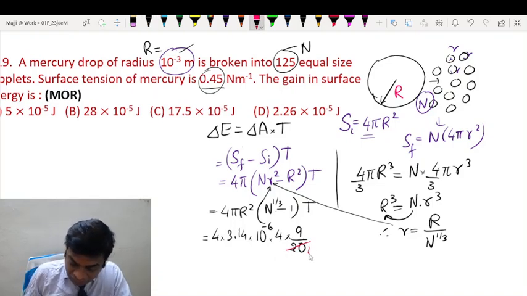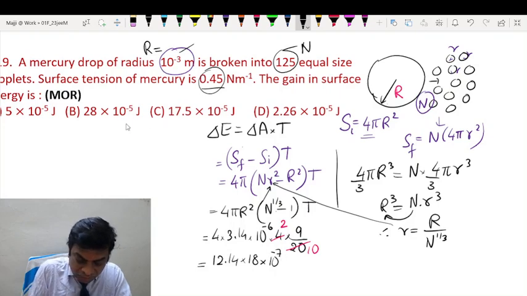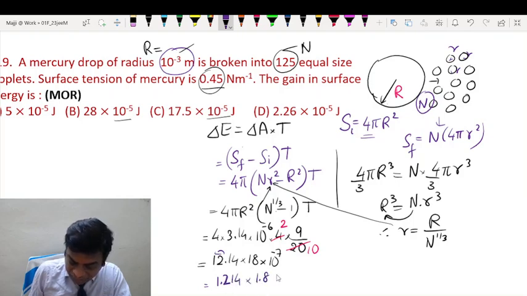Now we have 2 tens are 20, 2 nines are 18, so 4 3s are 12. 3.14 into 18 into 10 to the power minus 7. You can see all the options are in 10 power minus 5. So what we are supposed to do is, we can shift one decimal to the left here. We have 1.214 here, and here 1.8 into 10 to the power minus 5 joule.